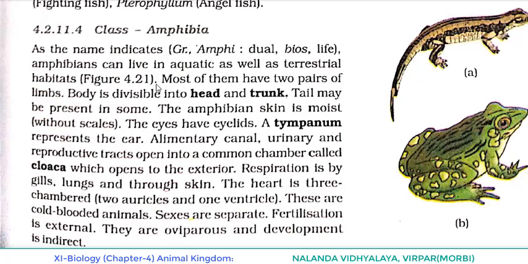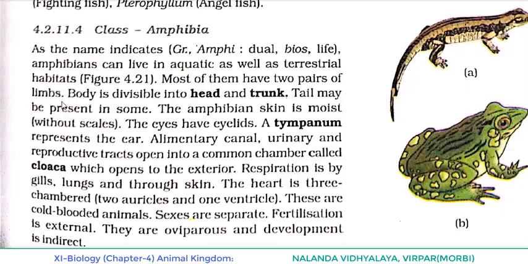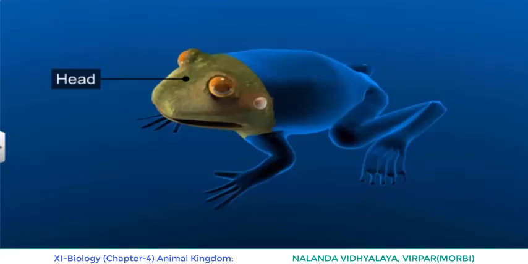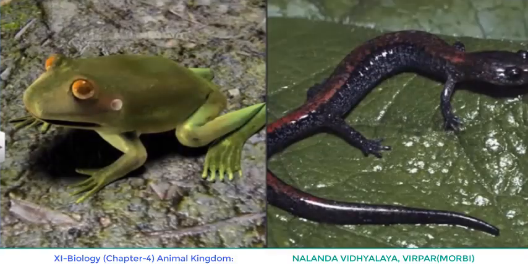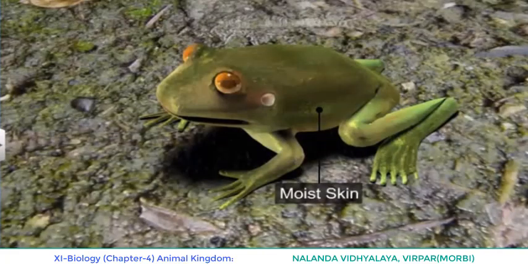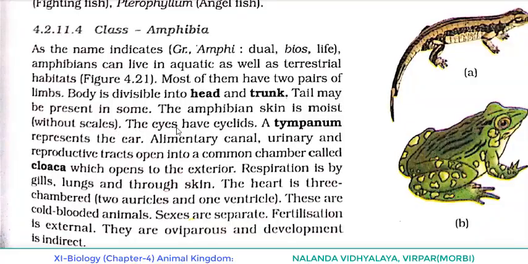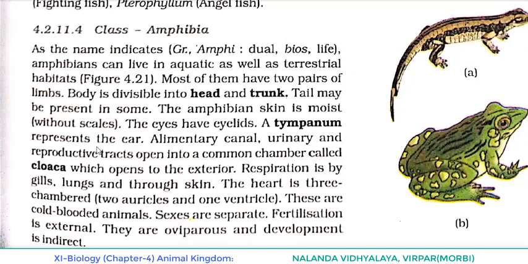Now the next point is that most of them have two pairs of limbs. Total 4 limbs are there. Body is divisible into head and trunk. Tail may be present in some. The amphibian skin is moist, that means without scales. The eyes have eyelids. A tympanum represents the ear.